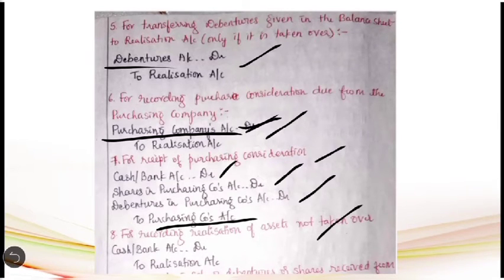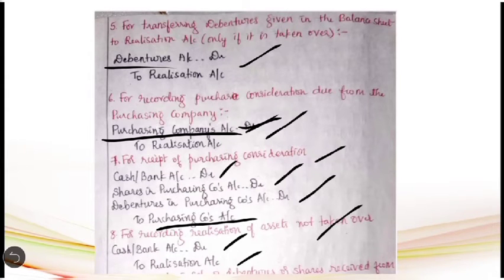Then the eighth entry has to be passed for recording realization of assets not taken over by the purchasing company. For example, on the asset side, we find there are 6 realizable assets in the balance sheet, out of which only 5 assets have been taken over by the purchasing company. One more asset is not taken over. So now the selling company has to realize that asset. For that, what is the entry we have to pass? Here the entry will be cash or bank account debit to realization account.